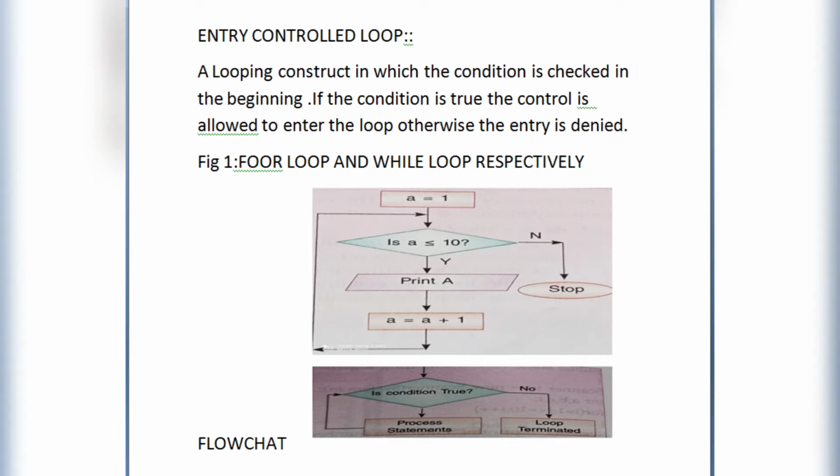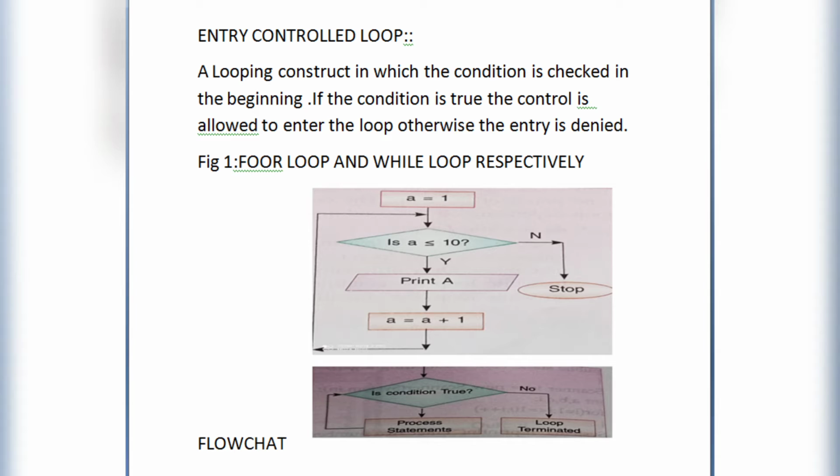So first of all, we have initialized the control variable with 1, a equals 1, and then it comes to the loop body, and in a decision making box we have written: is a less than equals 10? So if 1 is less than equals 10, which is true, it enters the body and prints a, and then it is updated.